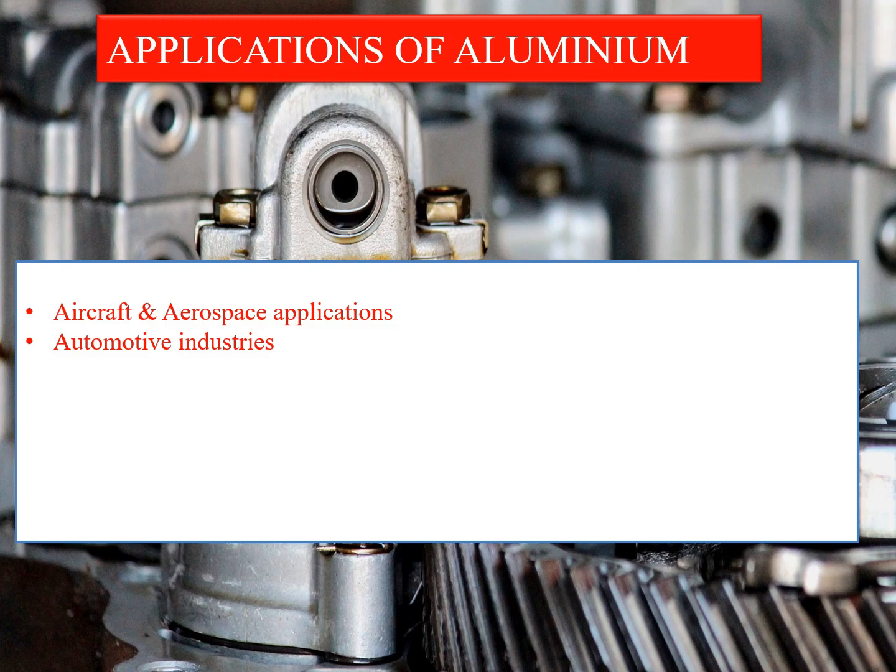This is also used in automotive industries due to the low weight and high strength ratio. Aluminum is also a good conductor of electricity and it costs less than copper. The cables in the electrical transmission lines are made of aluminum, which reduces the cost of the transmission lines.